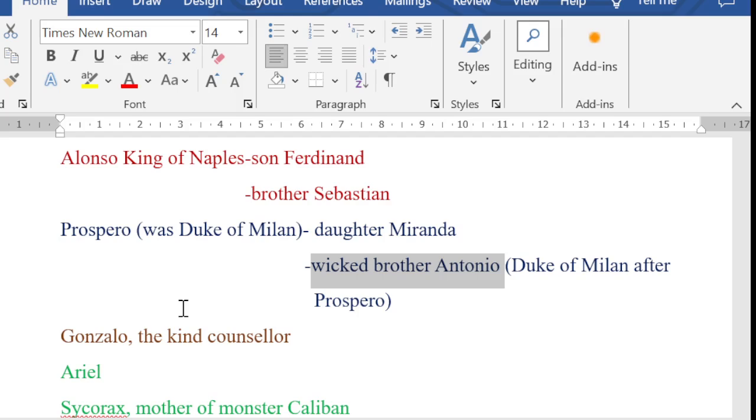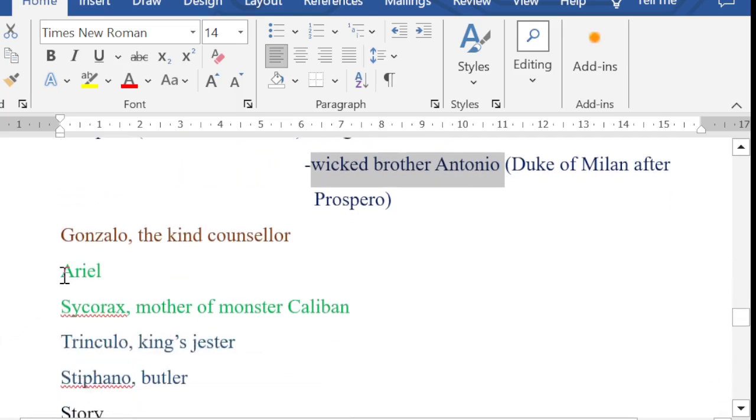So who is Ariel? When Prospero and Miranda reached the island for the first time, there were only two beings on that island. It was Ariel and Caliban. Ariel was made a captive in a pine tree by Caliban's mother, Sycorax. As we told, she was a witch and she made Ariel do certain bad deeds. When Ariel refused, Ariel was made a captive.